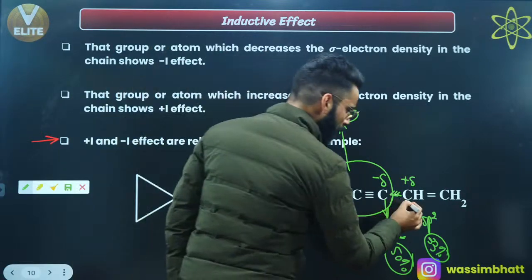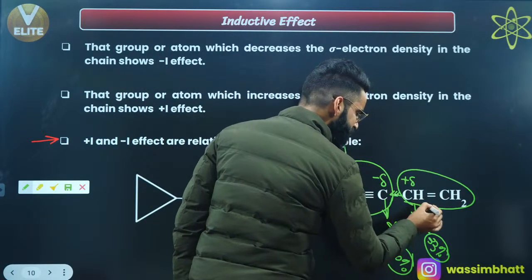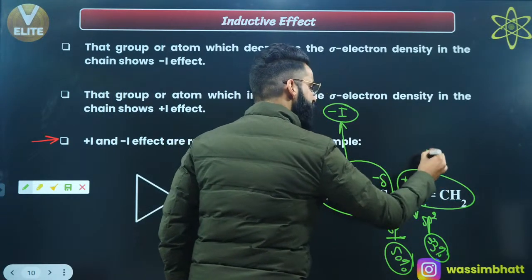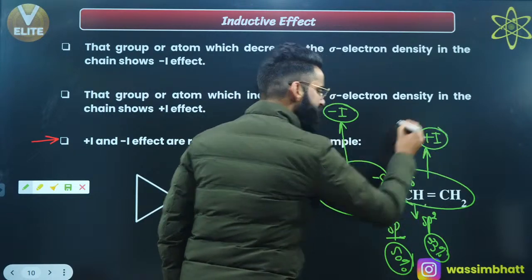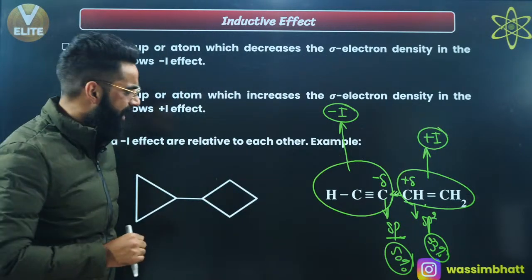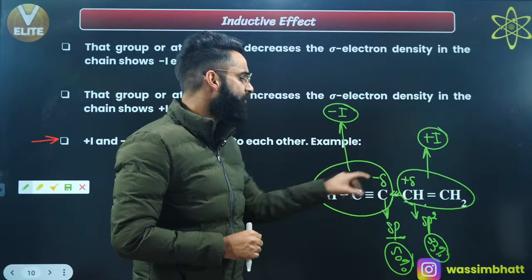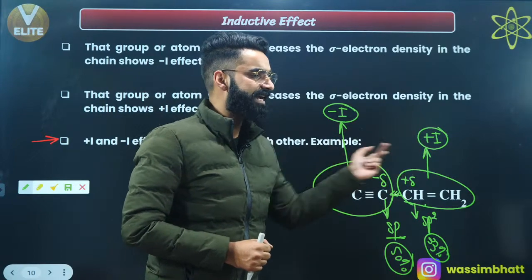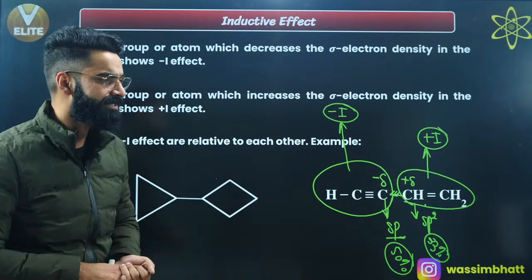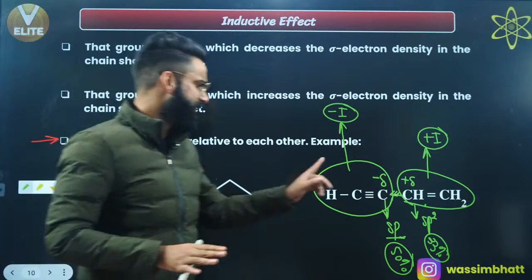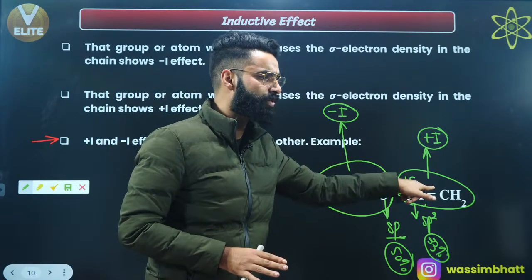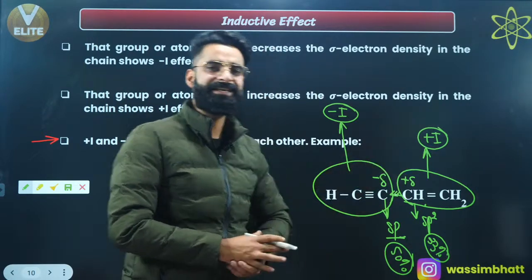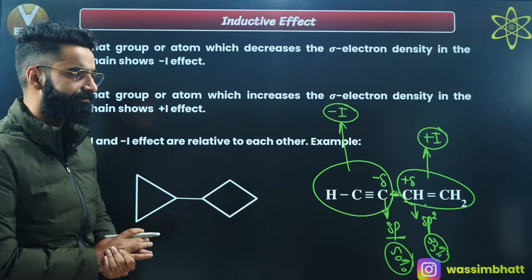What is this group doing? Can I say this group is pushing the sigma electron density towards this one, right? So this group is exhibiting plus I effect, right? I can say something like this. I can say this group is showing minus I with respect to this group, and this group is showing plus I with respect to this group. Can I say both this plus I and minus I, these are relative to each other, right? As simple as that. See, this group is showing minus I with respect to this group, and this group is showing plus I with respect to this group. So I can clearly say both plus I and minus I, these are related to each other. That's all, right? Yes?